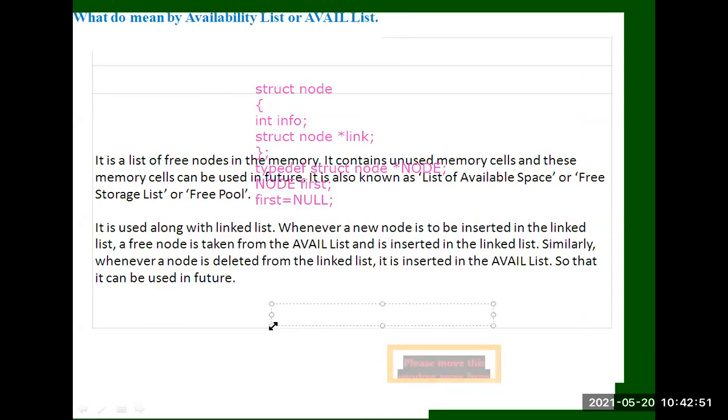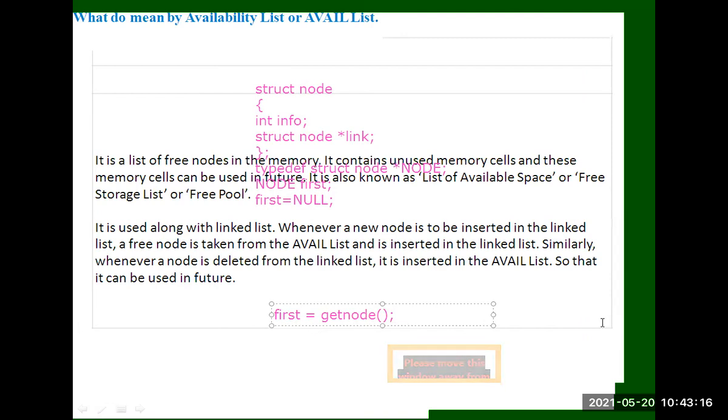For example, first equal to get node. So what is the use of the get node function? The get node function gets free memory from the available list. So here, using first we can access the address of this node.